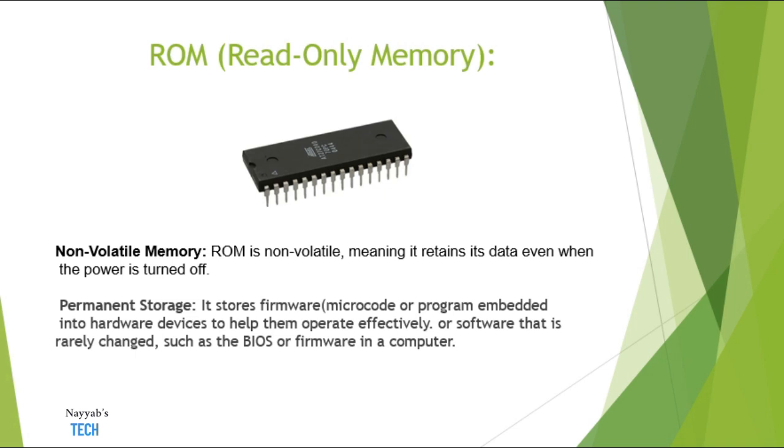So you can say that ROM is a kind of permanent storage because it stores firmware, meaning microcode or programs which are embedded into the hardware. It helps them to operate effectively. Or you can say it is software that is rarely changed, such as a BIOS or firmware in a computer.